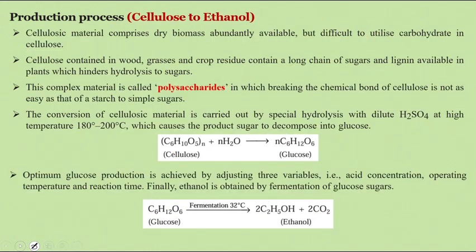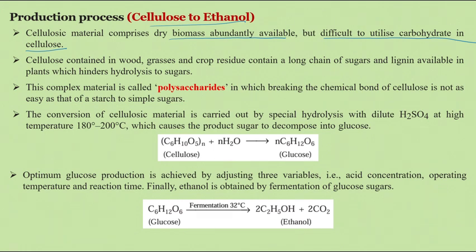Then the next process is the production of ethanol from cellulose. Previously we discussed sugar to ethanol, then starch to ethanol, and now cellulose to ethanol. Here, cellulose is a material from dry biomass that is abundantly available, but it is difficult to utilize the carbohydrate in cellulose. So it is a difficult form.